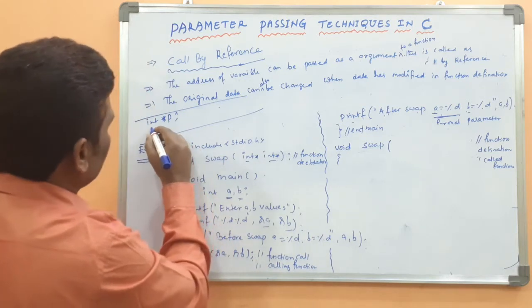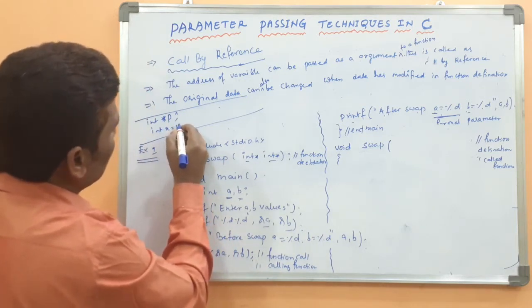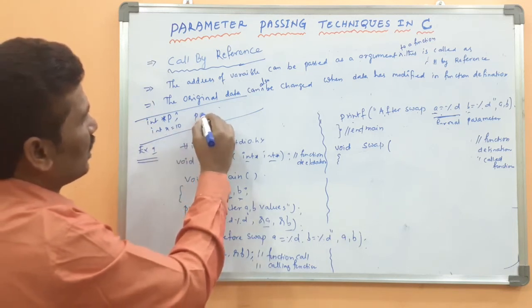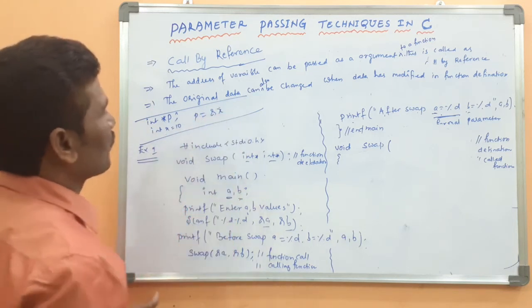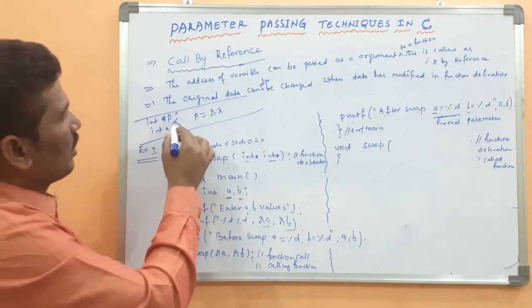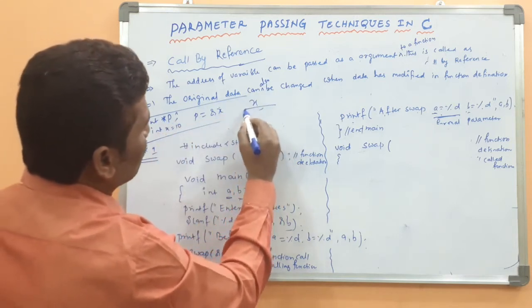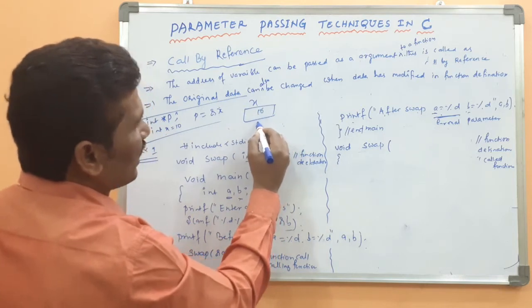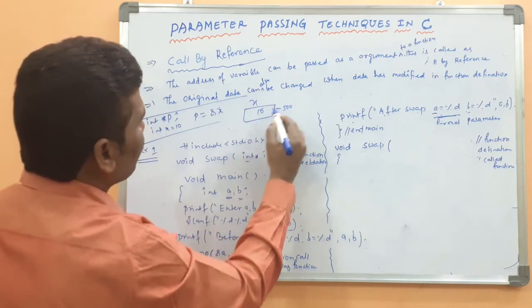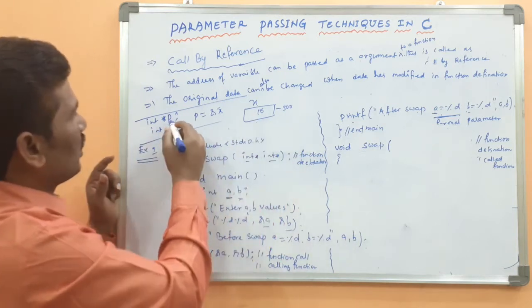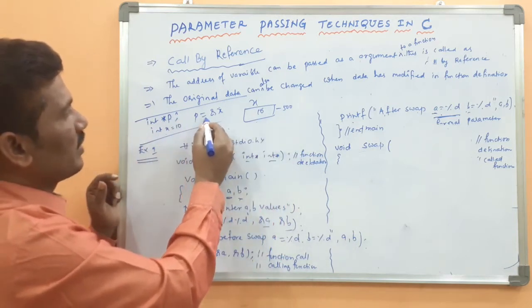Suppose int x equal to 10, with address location 500.